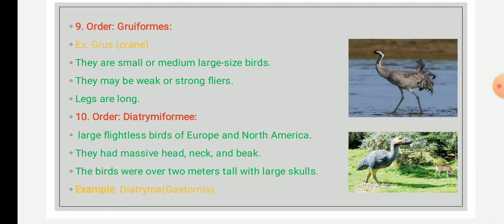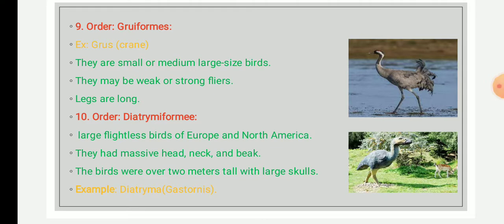The next order is Diatrymiformes. They are large flightless European and North American terrestrial birds with a massive head, beak, and neck.